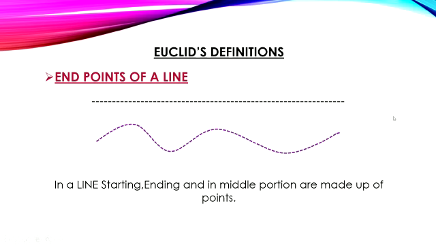In a line, the starting, ending and middle portion are actually made up of points. Not only starting and ending points, a line is a collection of points.